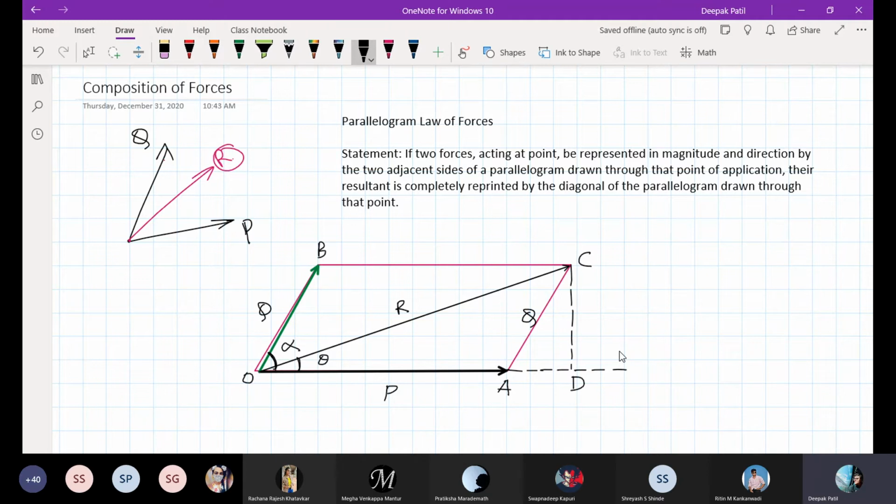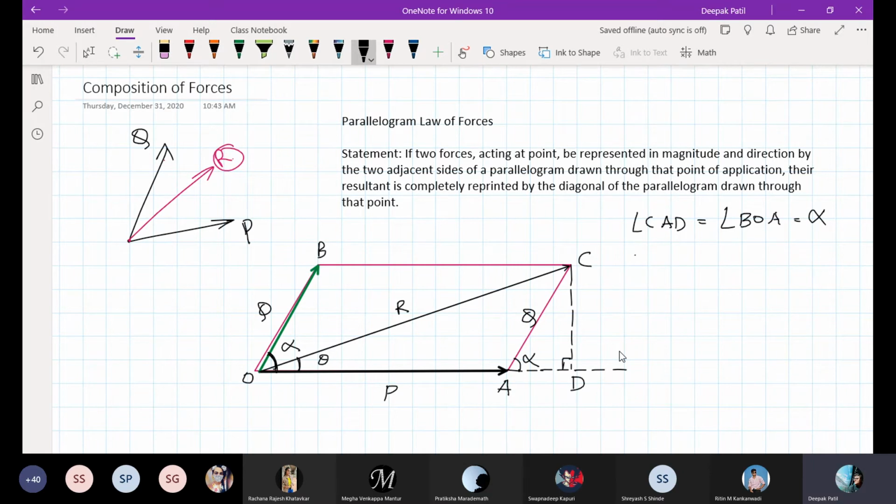This is 90 degrees. So angle CAD is equal to angle BOA, which is alpha.